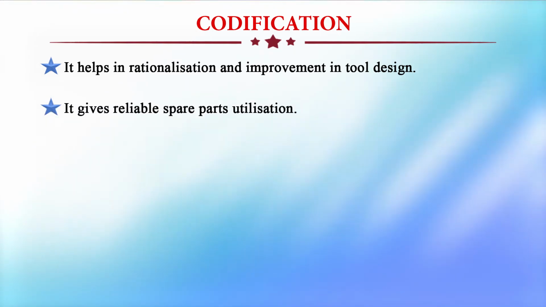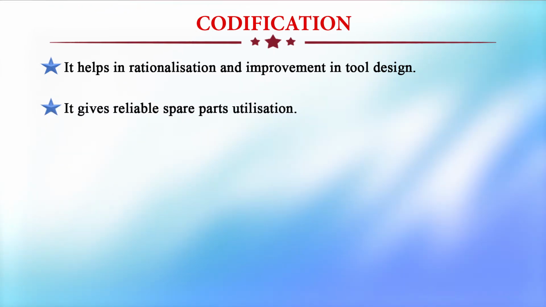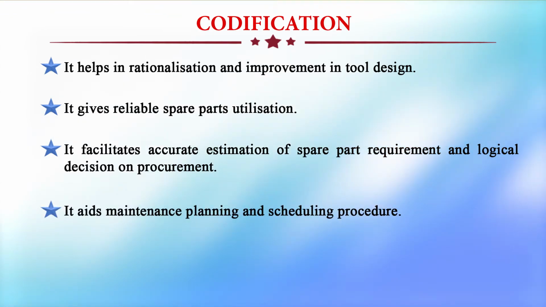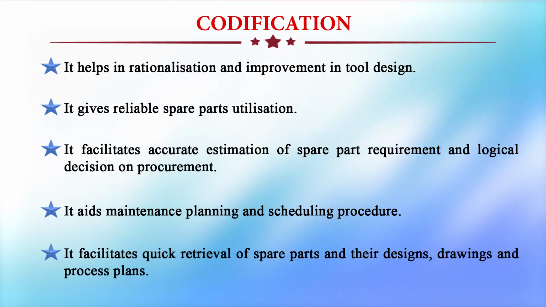It gives reliable spare part utilization. It facilitates accurate estimation of spare part requirement and logical decision on procurement. It aids maintenance planning and scheduling procedures. It facilitates quick retrieval of spare parts and their designs, drawings and process plans. These are the various advantages of a coding system.